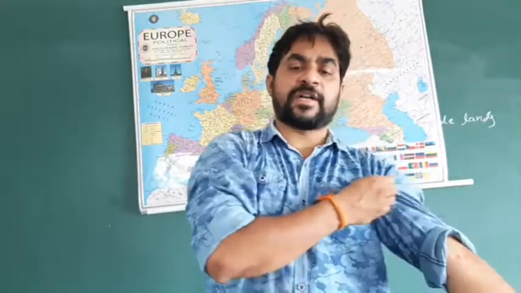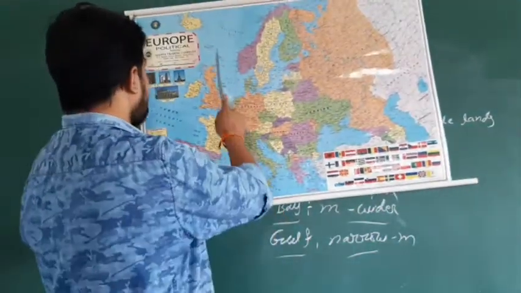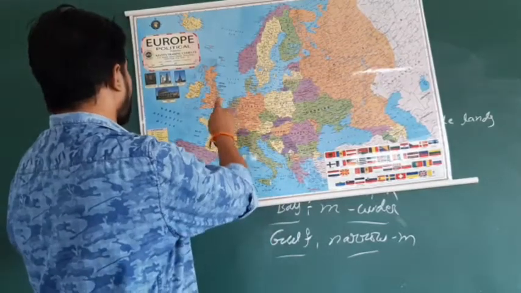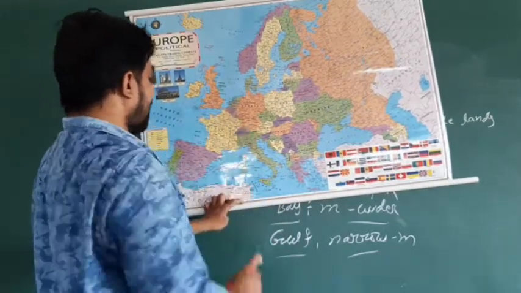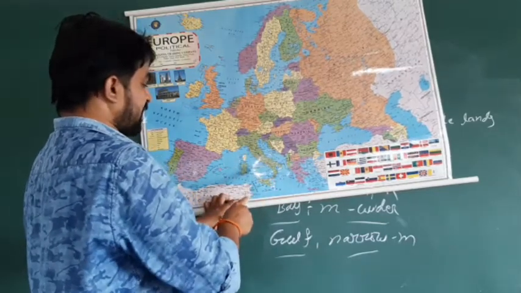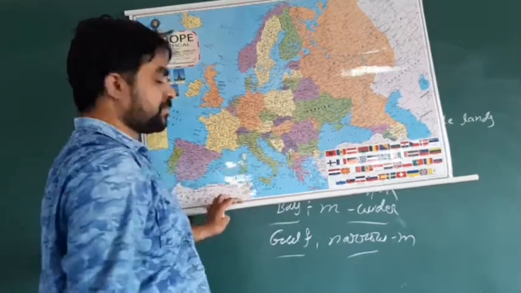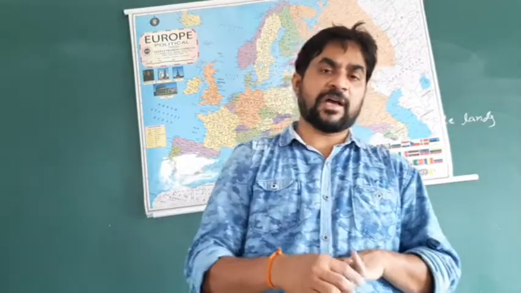We know what is meant by a peninsula and an island. This is called an island, four sides of water. And this is called a peninsula. Here one side water, here one side water, and here also we have water. On the other side they have land. Clear? So that is peninsula, island, gulf and bay.